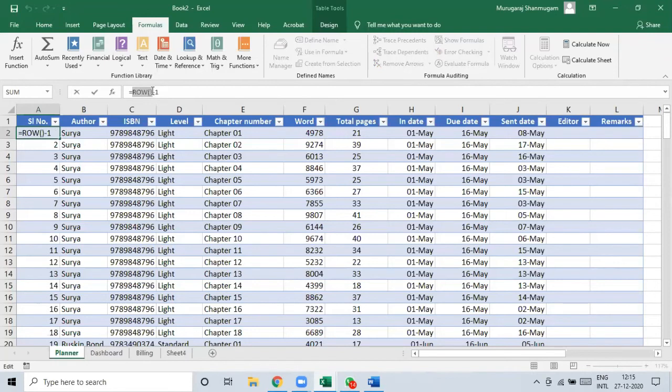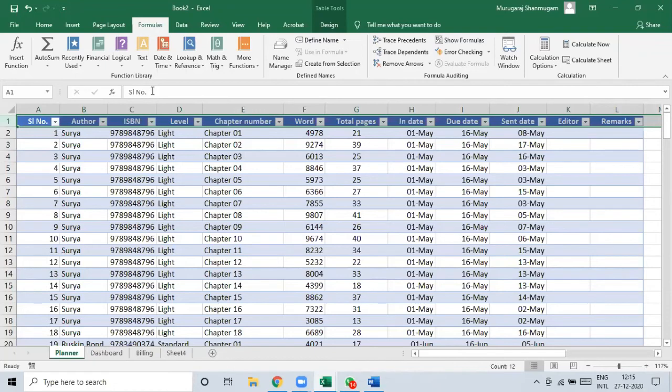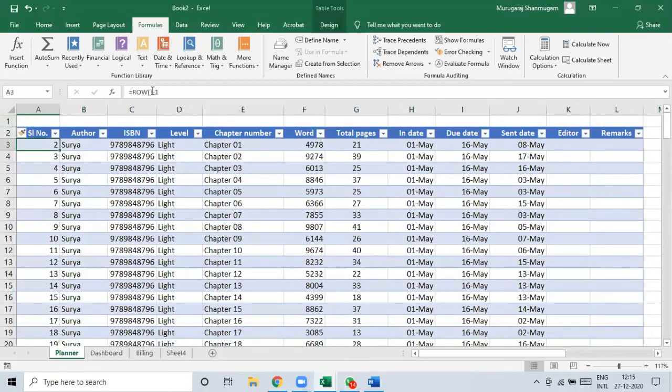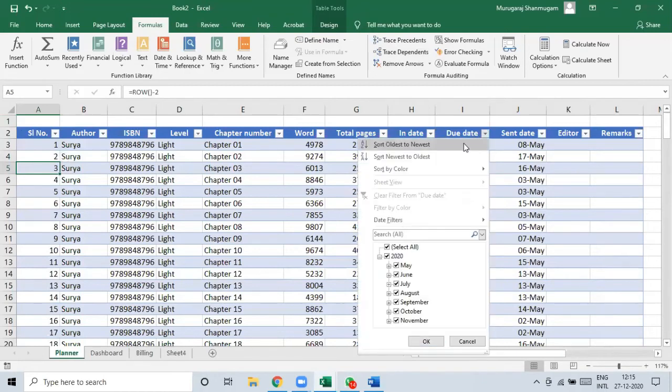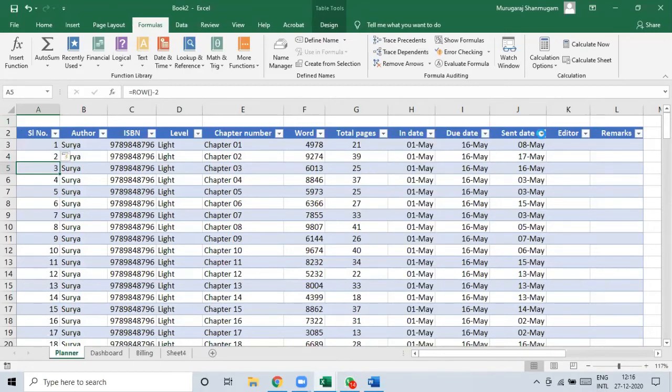It returns the number of the row. Here in this case it is 2 minus 1, which is 1. Because there is one row that I have used for heading, I'm simply using the row function minus 1. Had there been another row, I can say 2 and it changes. So even if I change anything here, let me go by send date, it is still not changing because it is simply the formula, not an absolute value anymore.